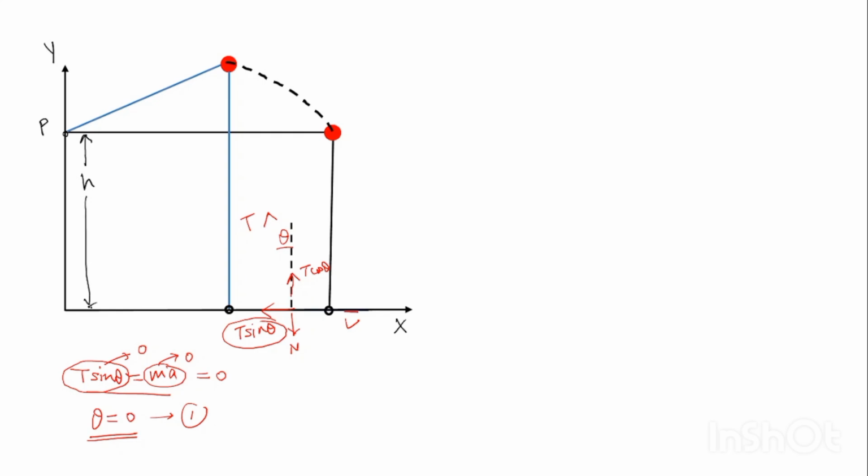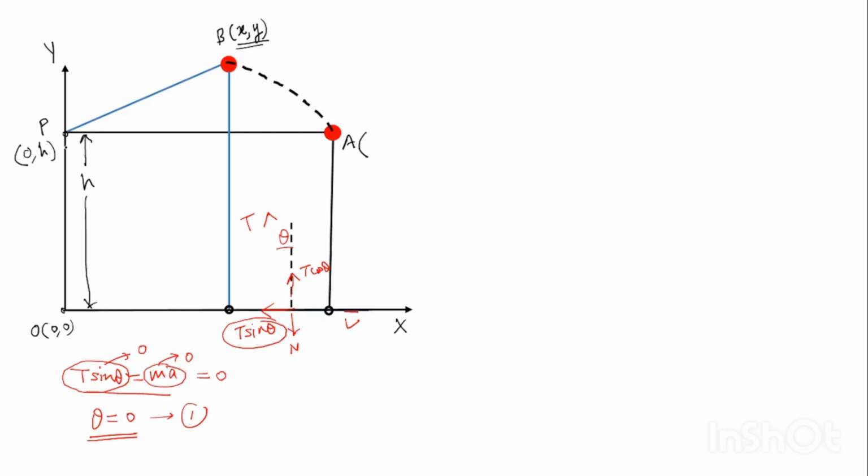That means, what are the coordinates of P? This is the origin O (0, 0). That means the coordinates of P are x equal to 0 and y equal to h. And let us take the coordinates of bead B as x and y. This is what you have to find, the trajectory. And let the initial position be over here. What will be the initial coordinate? The whole string length is L and this is h.